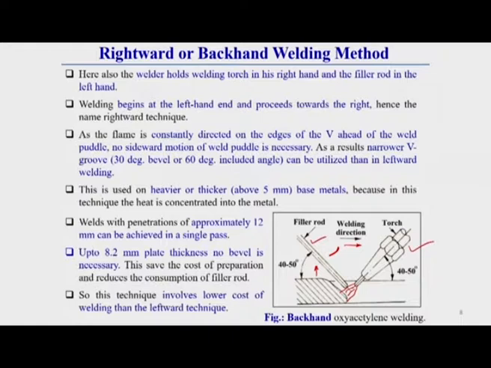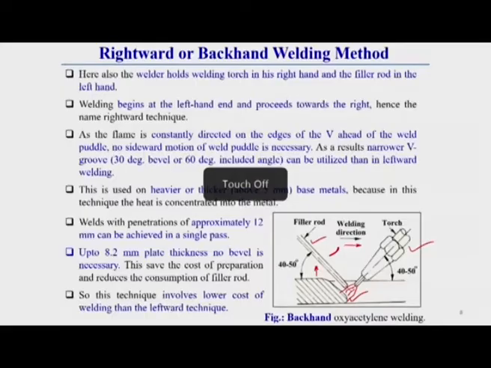This is used on heavier or thicker base plate. We have seen that the leftward welding technique is used for thin sections, where the plate thickness is less than 5 mm. But here this is used above 5 mm base plate, because in this technique the heat is concentrated into the molten metal zone. It has been seen that approximately 12 millimeter thick plate can be welded by this technique in a single run only. And up to 8.2 millimeter thick plate, no bevel is required. Without bevel itself, we can do the welding up to 8.2 millimeter thick.